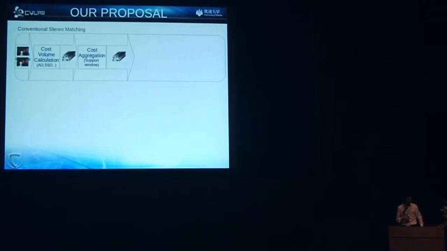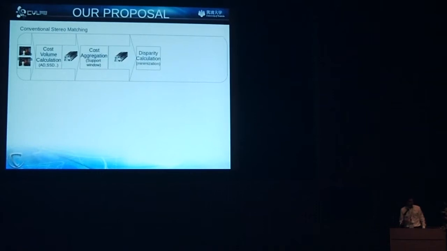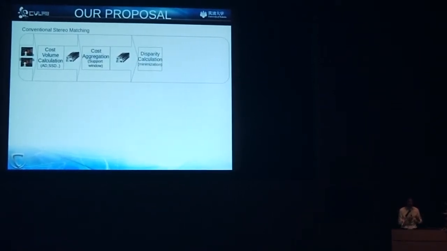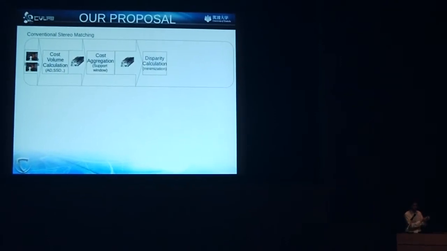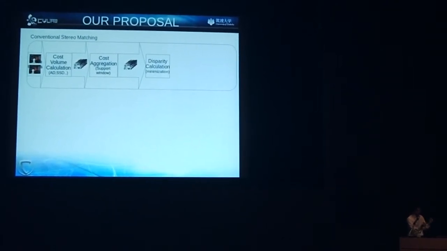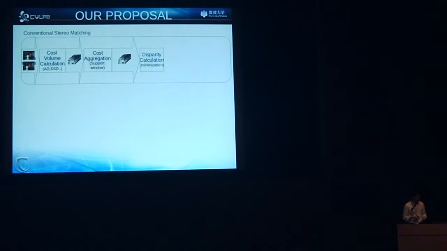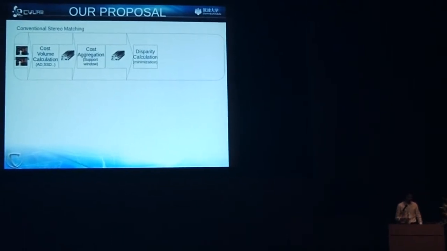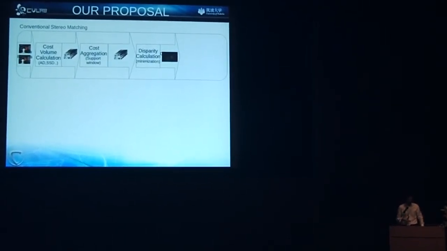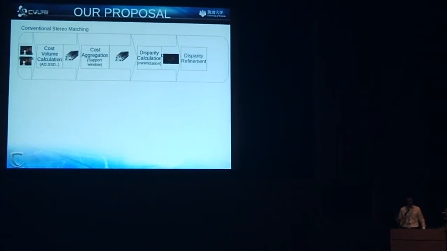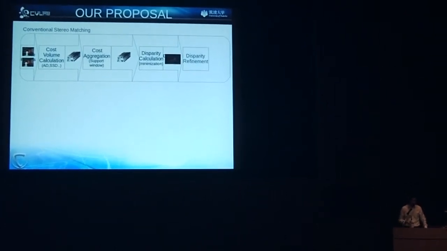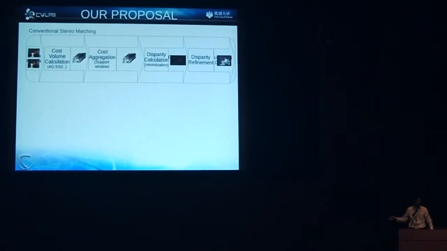With that aggregation cost, we calculate the first disparity map, usually using a minimization: for each pixel and possible disparity value, we choose the minimum cost, and that will be our disparity value. And then we refine our first results, and then we get a good result.